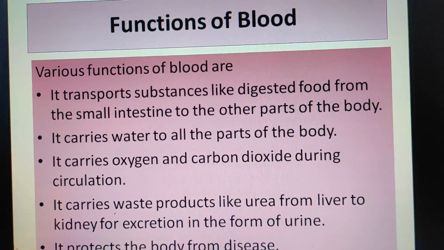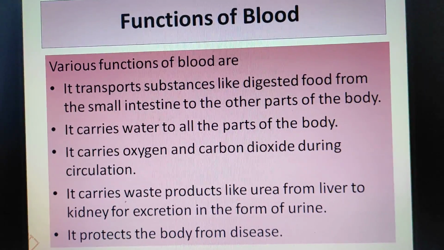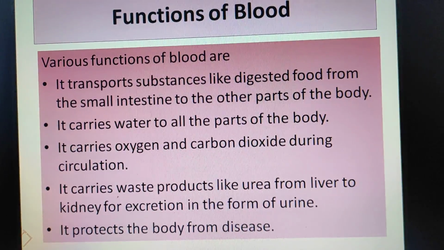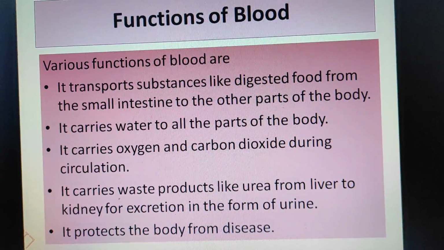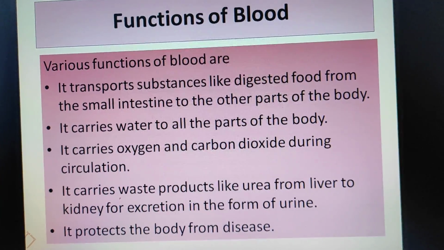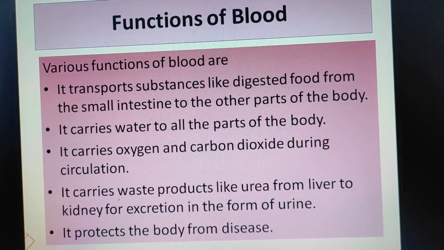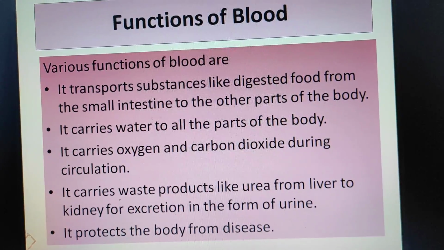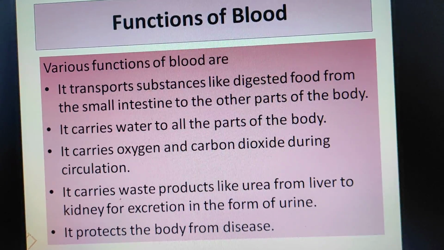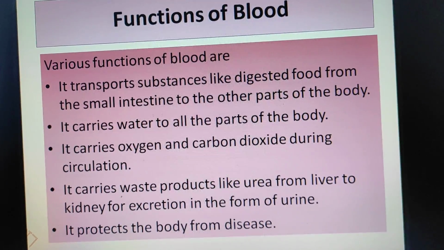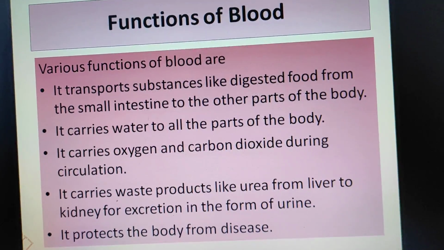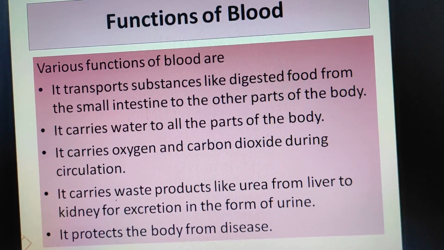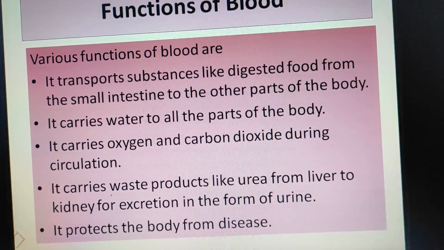Functions of blood. Various functions of blood are: it transports substances like digested food from the small intestine to the other parts of the body. It carries water to all parts of the body. It carries oxygen and carbon dioxide during circulation. It carries waste products like urea from liver to kidney for excretion in the form of urine. It protects the body from diseases.